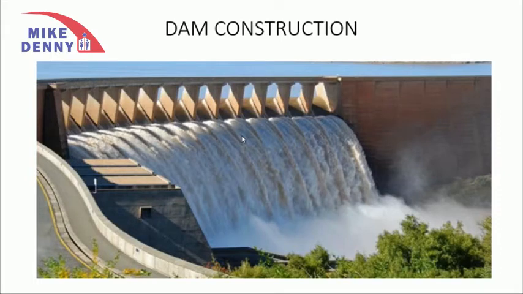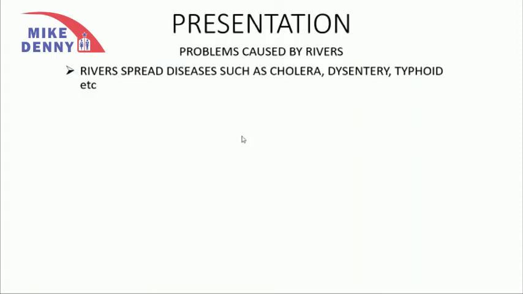So let's talk about the problems now that are caused by rivers. Rivers are not only important, rivers cause a series of problems to man. Some of these problems caused by rivers to man include the fact that rivers spread diseases. All of you know about waterborne diseases. They spread diseases like cholera, dysentery, typhoid, as well as river blindness, or what is popularly known as onchocerciasis.